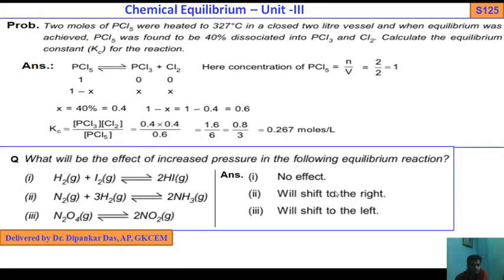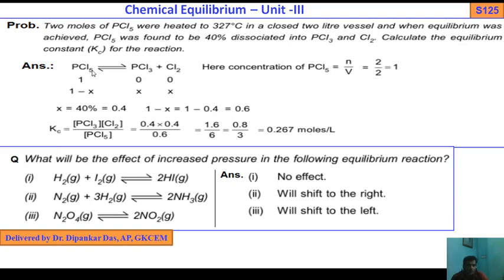Next problem. This is one numerical problem. 2 moles of PCl5 were heated to 327 degrees centigrade in a closed 2 liter vessel, and when equilibrium was achieved, PCl5 was found to be 40% dissociated into PCl3 and Cl2. Calculate the equilibrium constant Kc for the reaction.